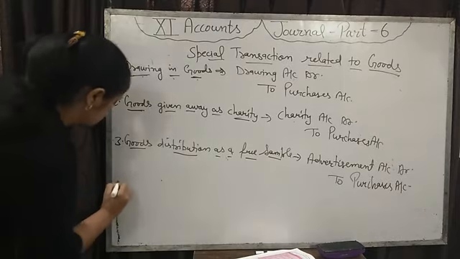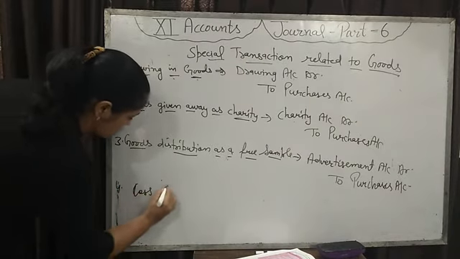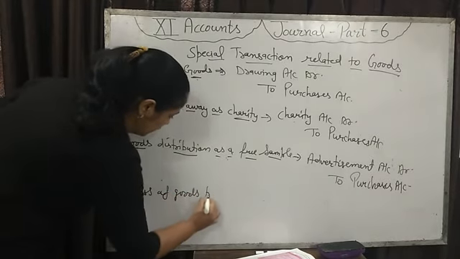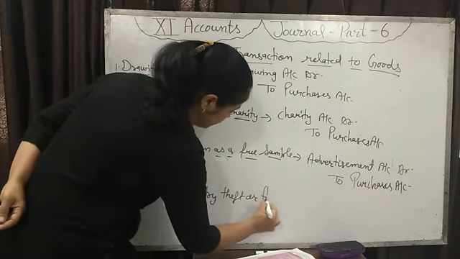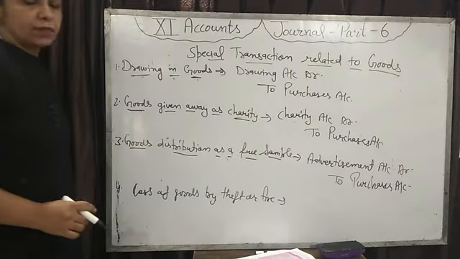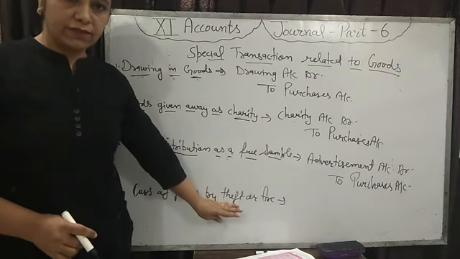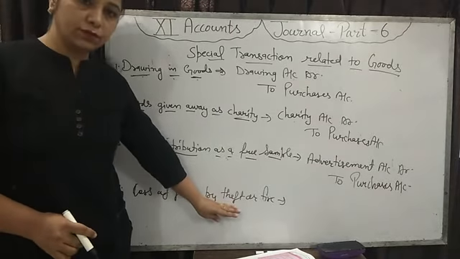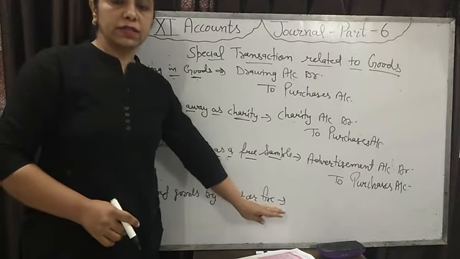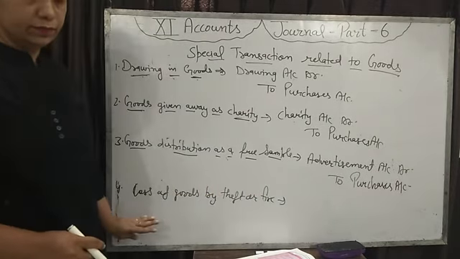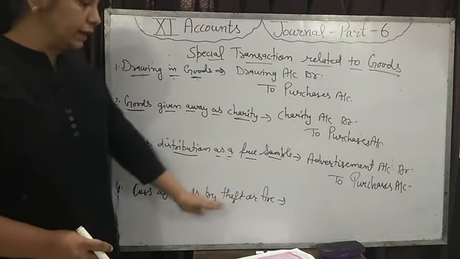And next is loss of goods by theft or fire. Sometimes a businessman loses his goods because of theft in the building of the business. Sometimes fire is there in the godown, then all the goods catch fire and loss is there. So this is a loss of goods by theft or fire, then it will be debit.